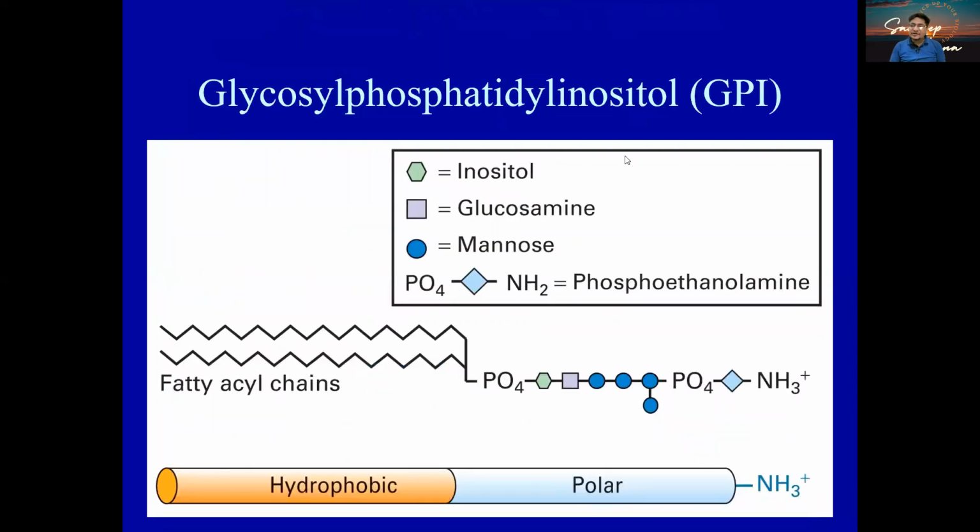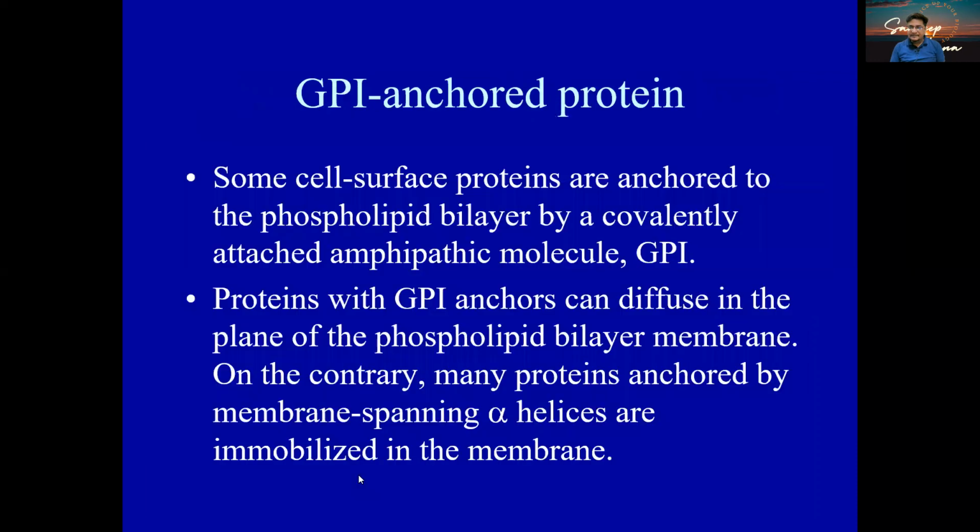Similarly, some proteins we call GPI anchored proteins, glycosyl phosphatidylinositol. You can see here, this is the chain. This fatty acyl chain part is going to be hydrophobic, and the polar part will have the phosphate and other residues like the mannose, or it could be the phosphoethanolamine. This is going to be the polar region. This is the head region. This is going to be the tail region.